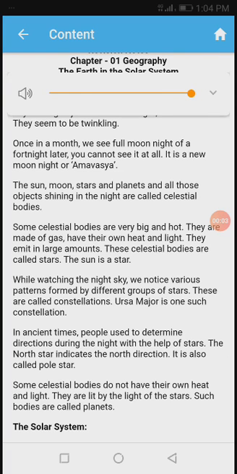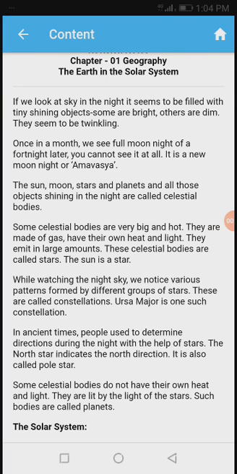Hello students, as we have started geography's first lesson, The Earth in the Solar System, and we had summarized that lesson, but once again we are going to explain all these concepts clearly.